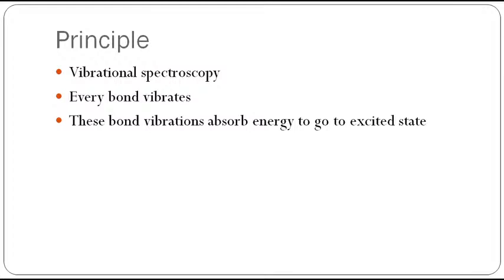Depending upon the molecule, there are several bonds present in the molecule. Each bond can vibrate, and those vibrations can absorb IR radiation. For example, if you take a hydrogen molecule, the bond between the two hydrogen atoms is expected to vibrate. The frequency of the vibration is, I would like to say, more than 1 trillion times per second. That much fast a molecule is vibrating.